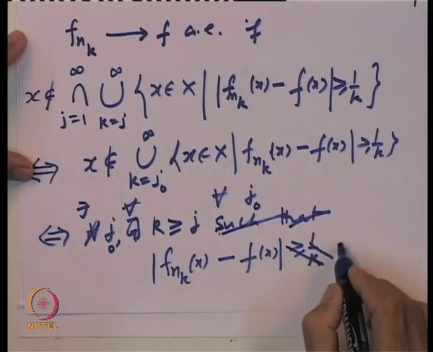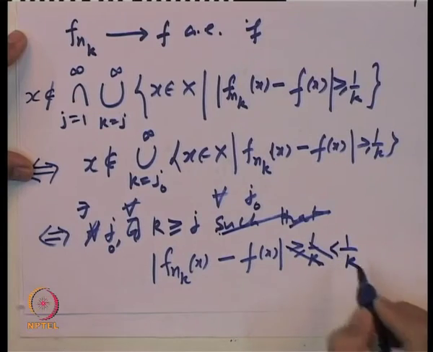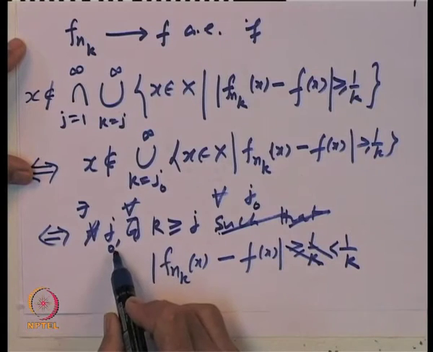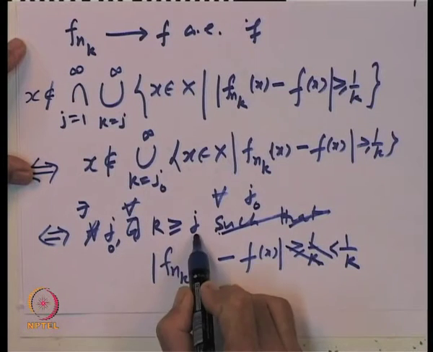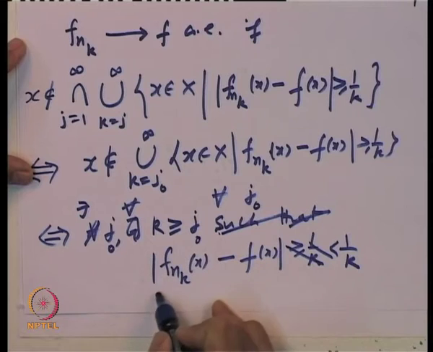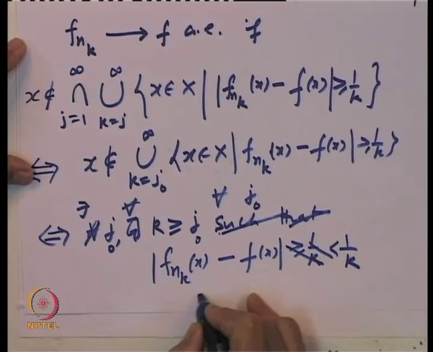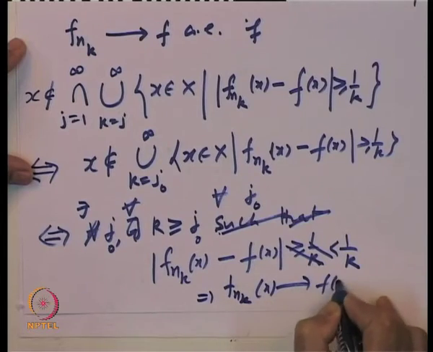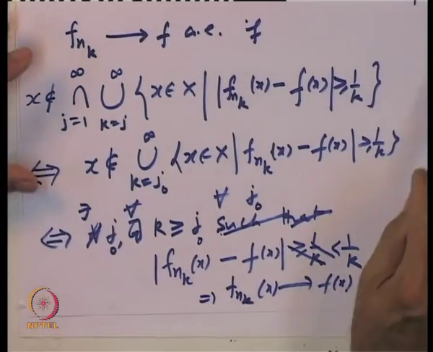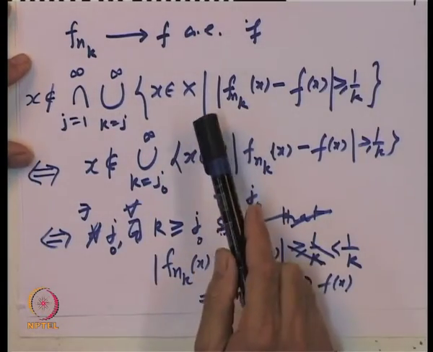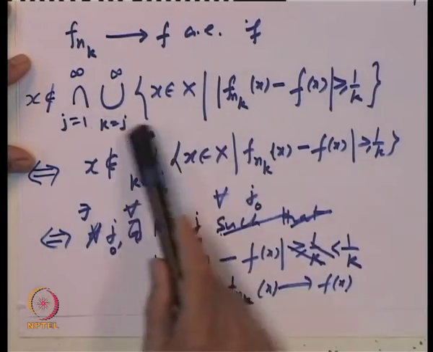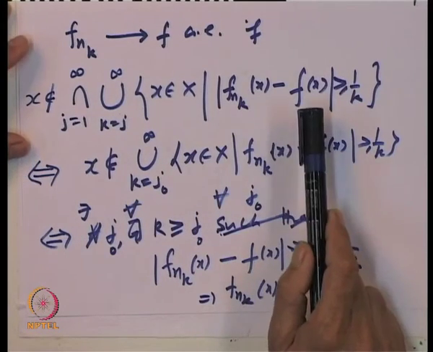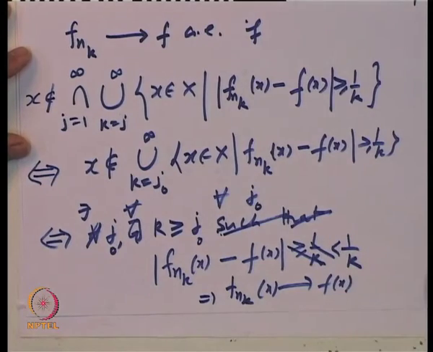That means this must happen for less than 1 over k. So saying x does not belong to this set will mean there is a j naught such that for every k bigger than or equal to j naught, the distance is less than 1 over k. That will imply that f n k x converges to f of x. So this is the set of points where f n k does not converge to f, and we want that set to have measure 0.